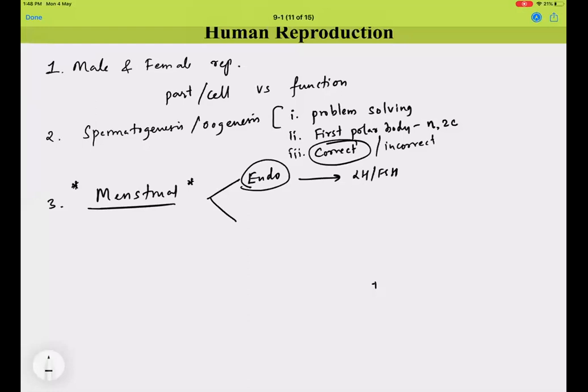And the second most important thing regarding the menstrual cycle is the events in the menstrual cycle, right? So the follicular phase and what is the hormone which is active in such a follicular stage and all. So these are the important questions and areas where the questions are asked. So please try to read them repeatedly so that you remember.